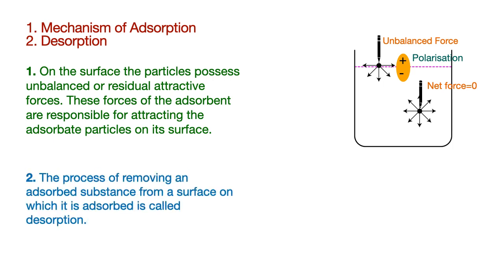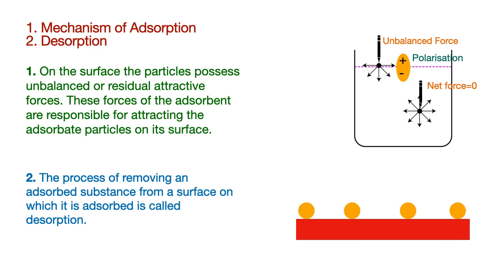Now, desorption. The process of removing an adsorbed substance from the surface on which it is adsorbed is called desorption. Let's have animation. We have some particles which are adsorbed on the surface. Now we are explaining desorption. These molecules are leaving the surface one by one. The process is known as desorption.